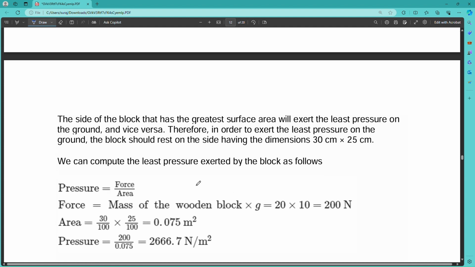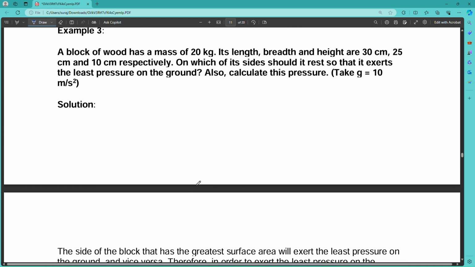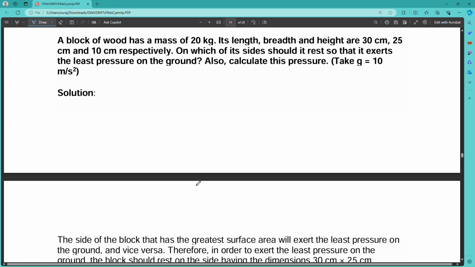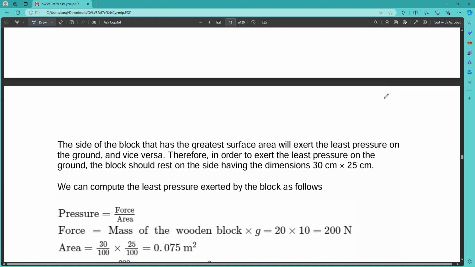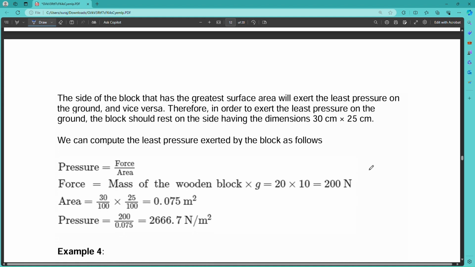So we were asked on which side the pressure will be less, so we have to take the greater side, that is 30 centimeter and 25 centimeter. That's why we multiply 30 centimeter by 25 centimeter, and we get the area.